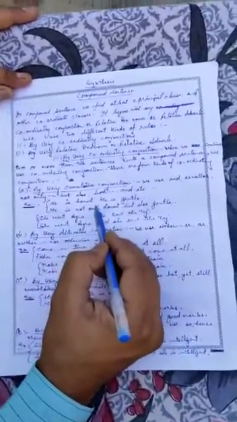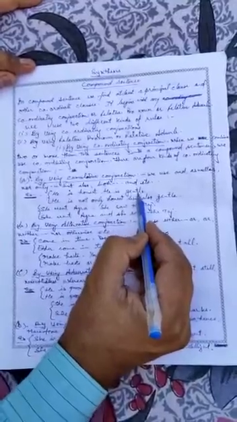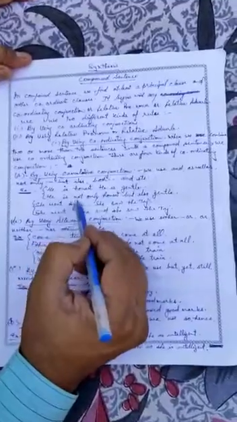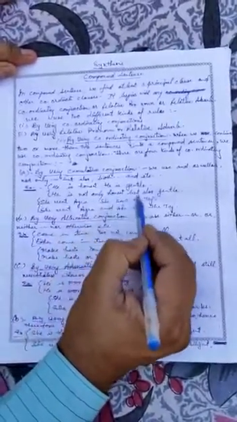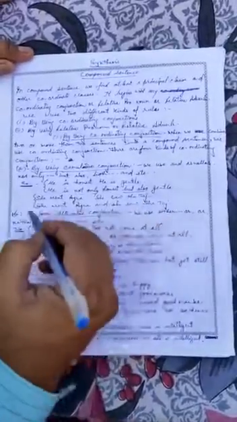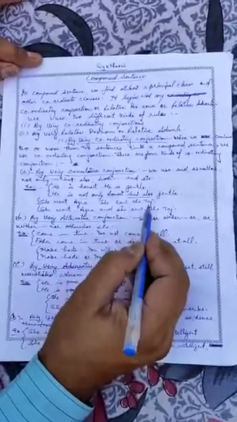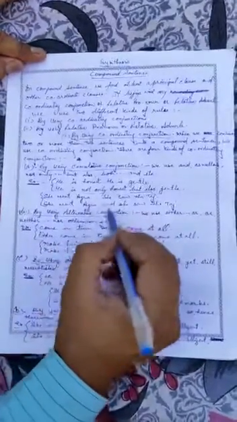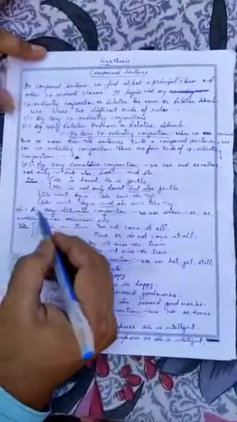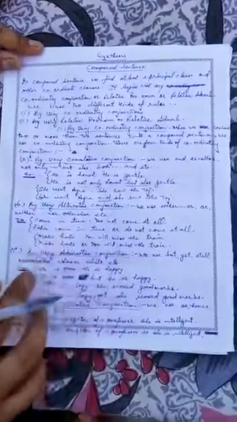He is honest, he is gentle. Now when we are going to combine it, see how we are combining it. He is not only honest but also gentle. So, not only but also. In the second example, she went Agra, she saw the Taj. She went Agra and she saw the Taj. So here we have combined those two sentences as a compound sentence.